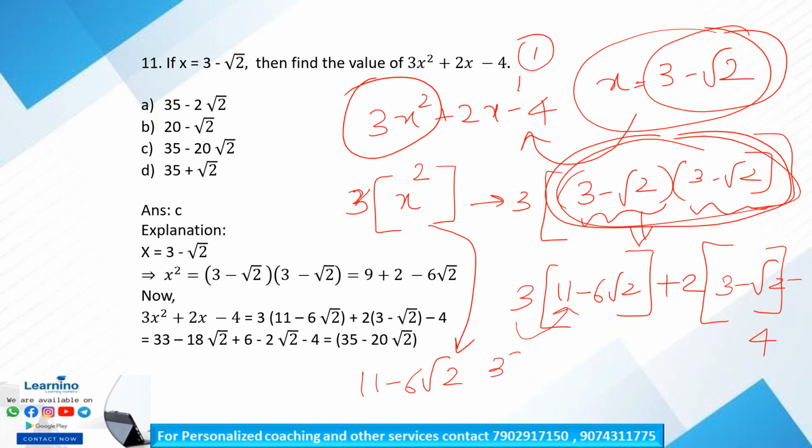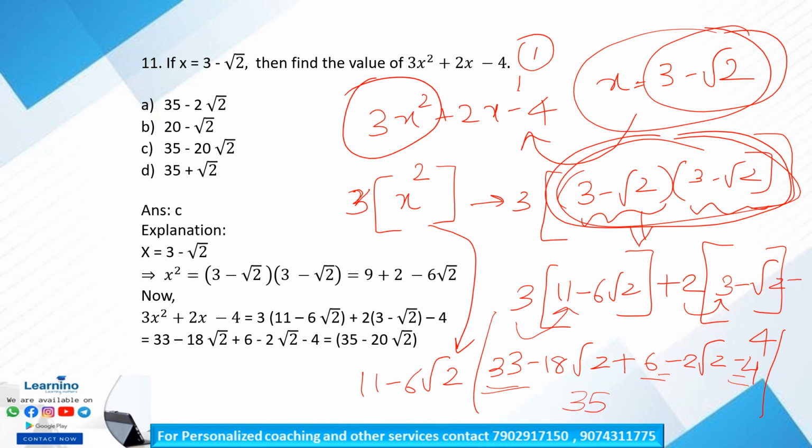So, the 33 minus 18 root 2 plus 2 inside this bracket. So, 6 minus 2 root 2 minus 4. Is it clear? So, we have to solve this equation next. Okay. So, 33 is here, 6 is here and minus 4 is here. So, 33 plus 6 minus 4 is equal to 35.